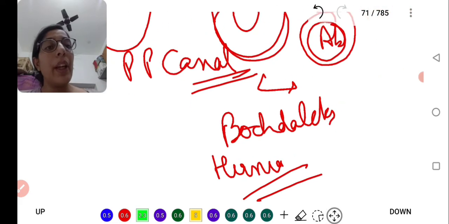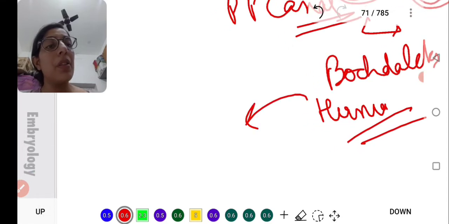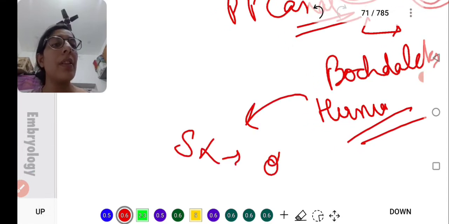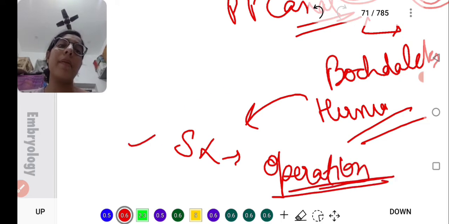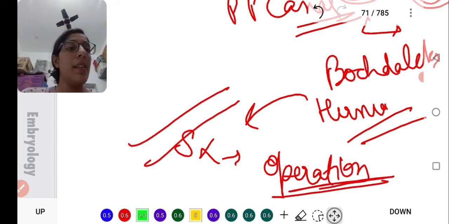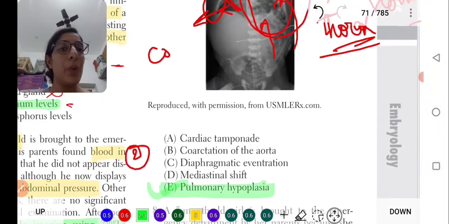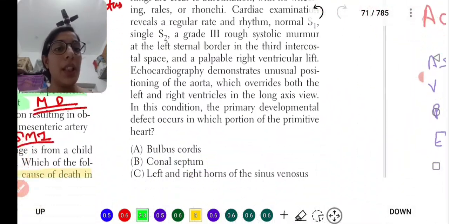The surgeon will treat it with an operation. Done. Okay, let's move towards the 8th question.